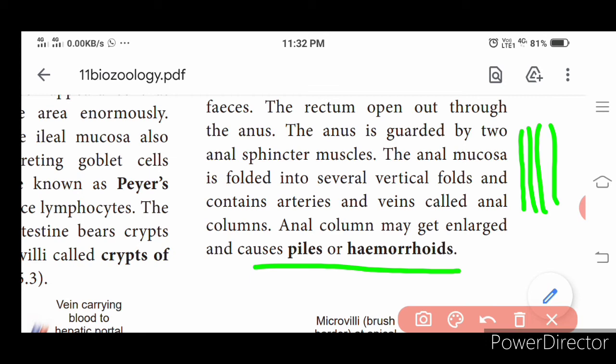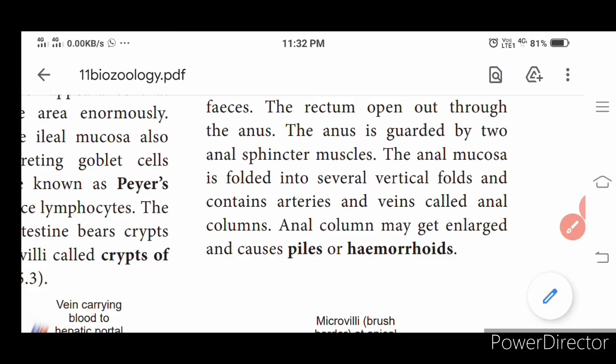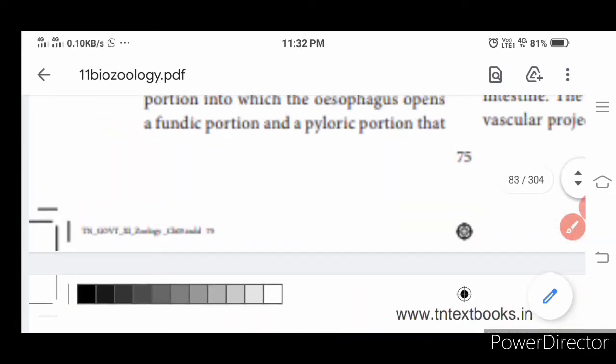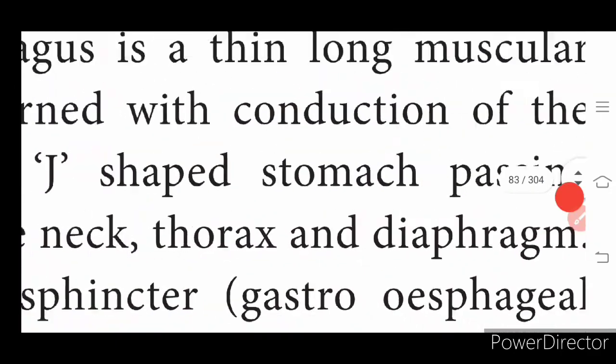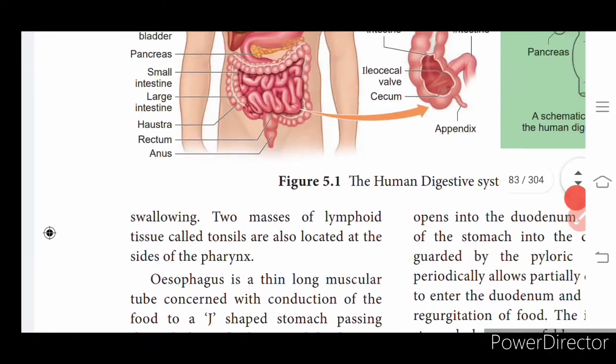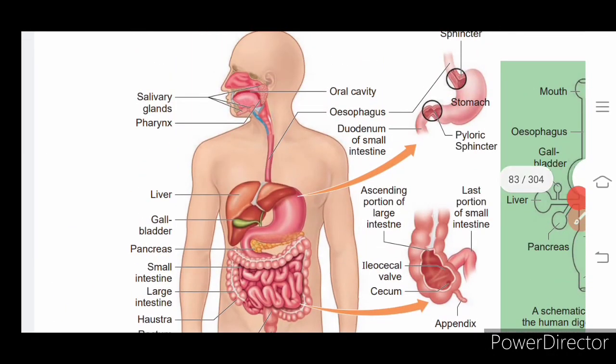Follow? So far we have learnt about the structure of the digestive system. We started with the esophagus, passing through the diaphragm. It continues with the stomach.